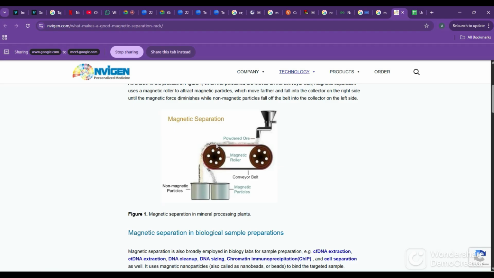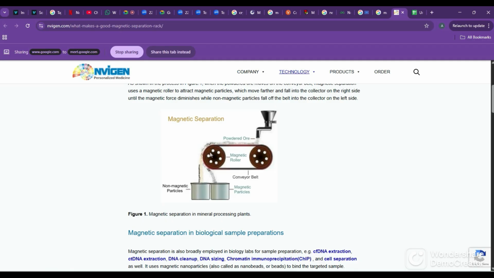The particles which are not magnetic will not be attracted by this wheel, so they will just go and fall directly. While those particles which are magnetic in nature will get attracted to this wheel and go till the last possible point. From here they can't come like this, so they will fall into this container. So two wheels, one is the non-magnetic wheel at the back, the front wheel is magnetic. The powdered ore is poured here, and with the help of the wheel they will go to the front.